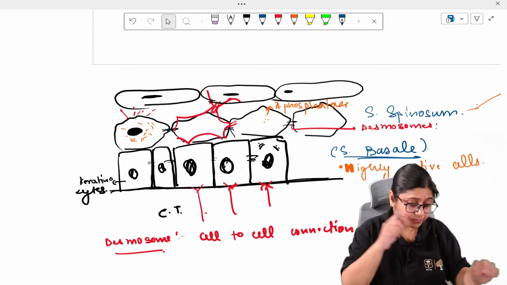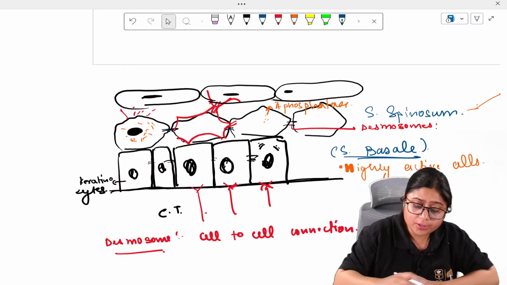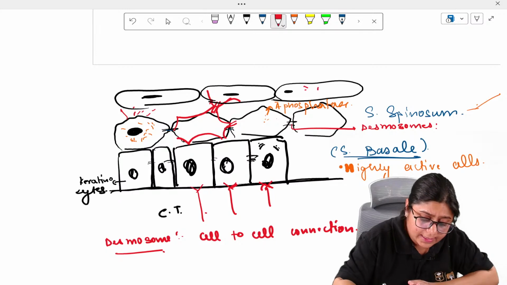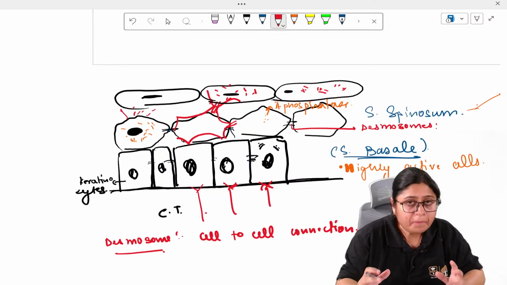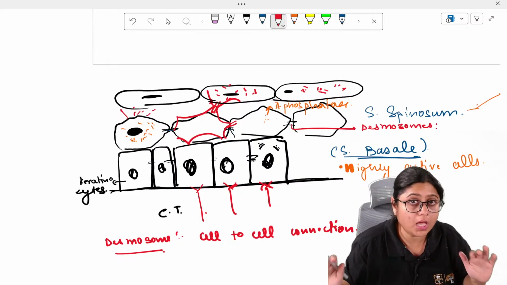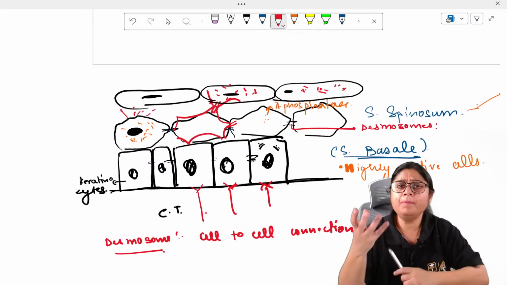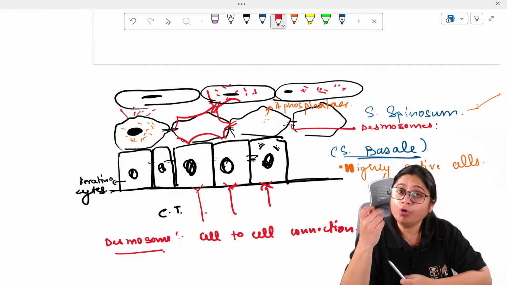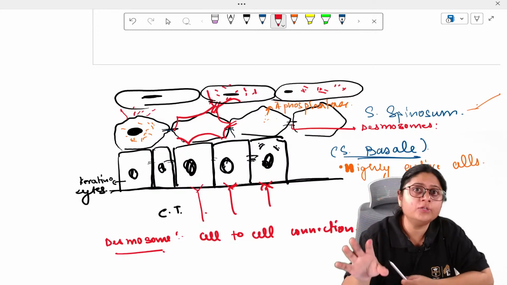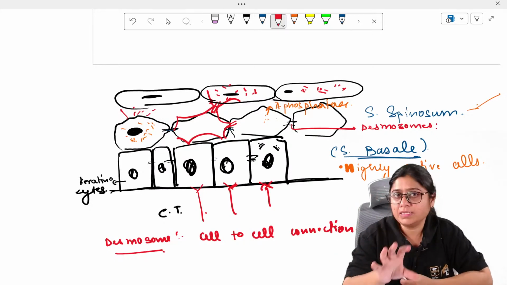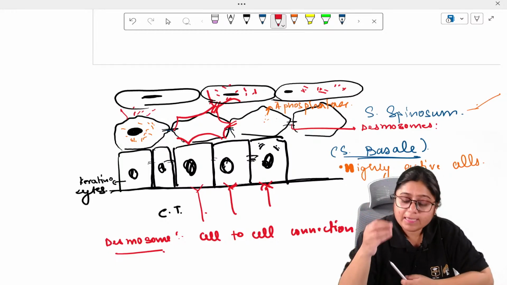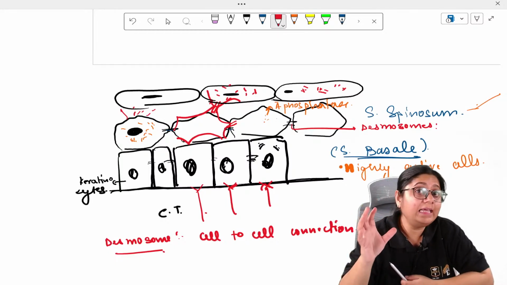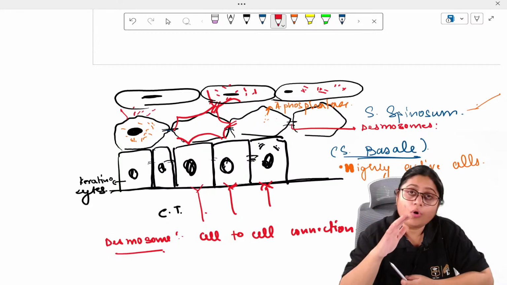of small granules in the cytoplasm. How these granules appear suddenly is not known till now, but they appear. It might be because of coagulation of some proteinaceous molecules inside the cytoplasm or the cell organelles, which are destroyed by the acid phosphatase. They might get coagulated and give rise to granules, but exactly how they arise is not known.